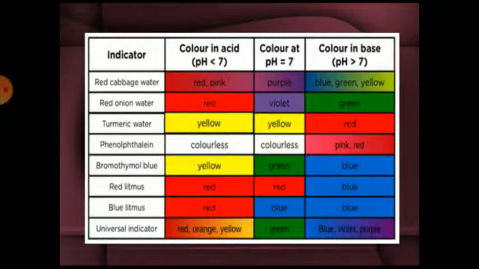Turmeric: color in acid, yellow, that is pH less than 7, and color at pH equal to 7, in neutral solution, yellow. Color in base, when pH is greater than 7, is red. Red litmus: color in acidic, red; in neutral, red; and color in base is blue, etc.